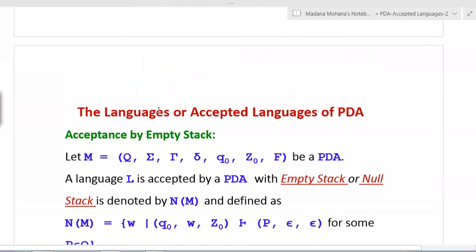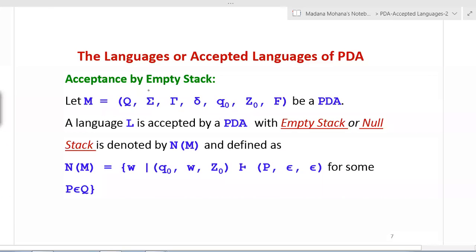Similarly, the second case, acceptance by empty stack. In this case, the final state is not essential to consider. Here we have to consider whether the stack is empty or not. That is important. So the definition is the same as the previous one. Let M equal to (Q, sigma, tau, delta, q naught, Z naught, F) be a PDA.